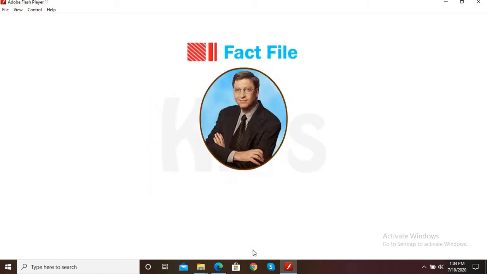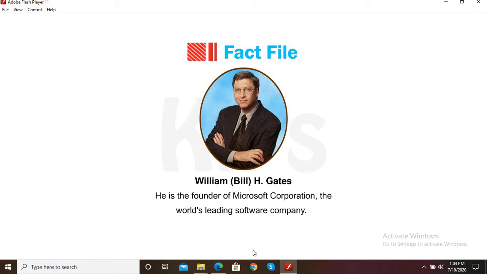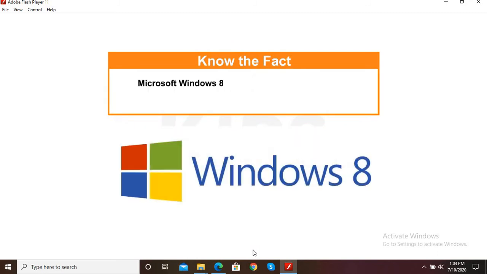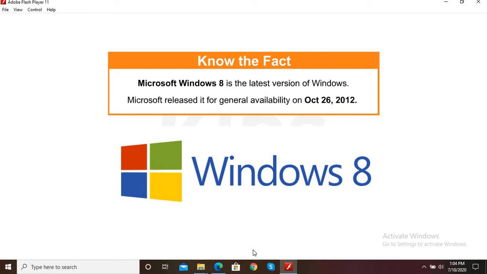Students, do you know who he is? He is William Bill H. Gates. He is the founder of Microsoft Corporation, the world's leading software company. Let me share an interesting fact with you. Microsoft Windows 8 is the latest version of Windows. Microsoft released it for general availability on October 26, 2012.